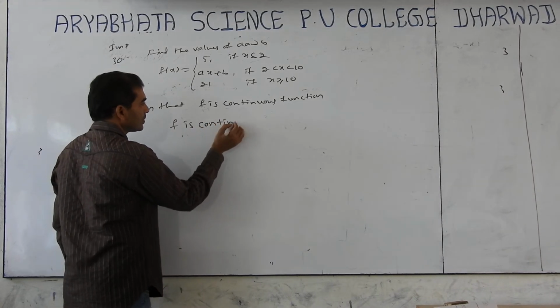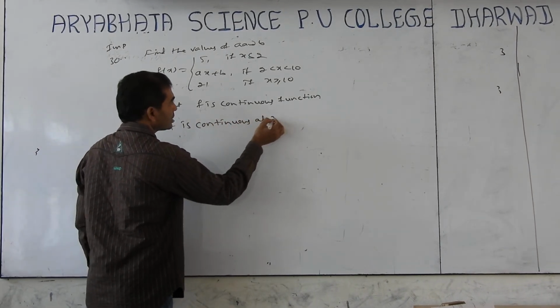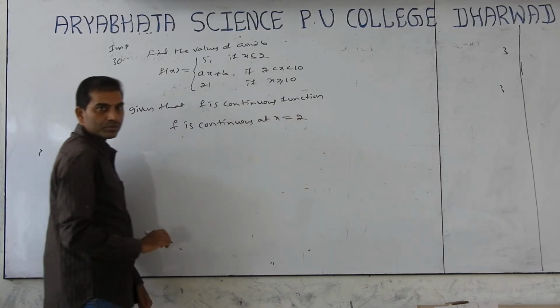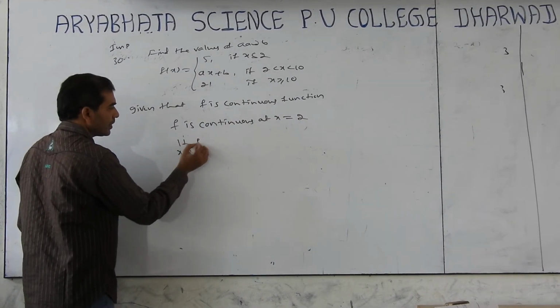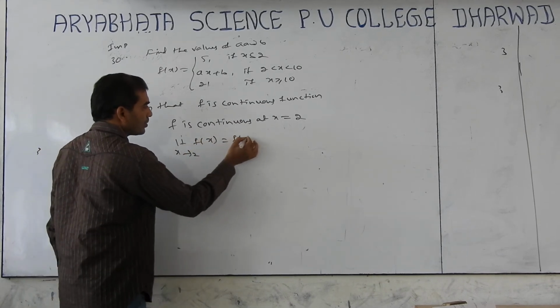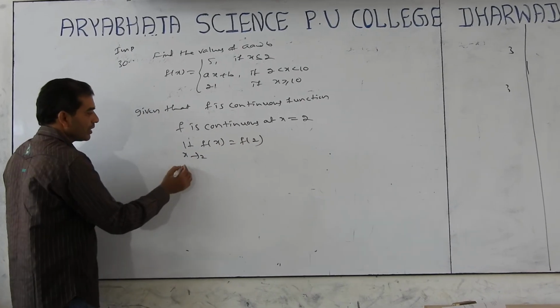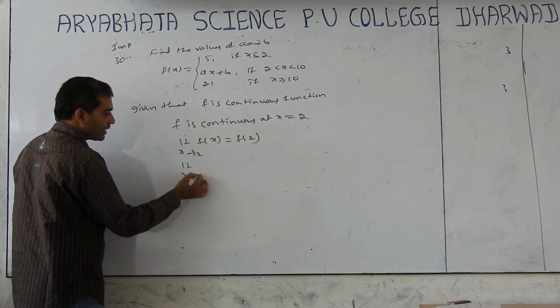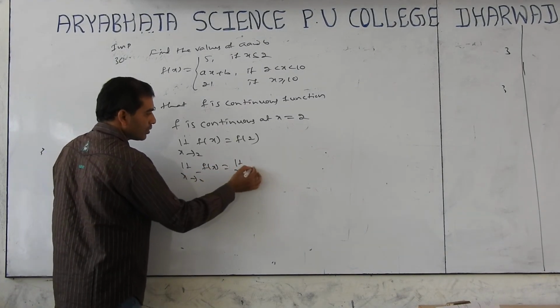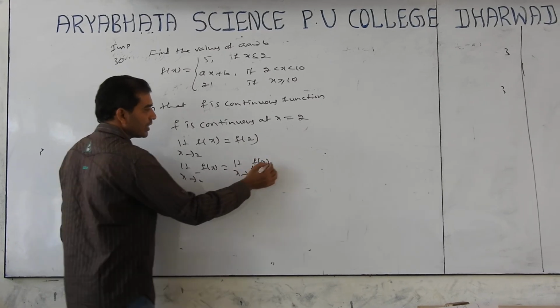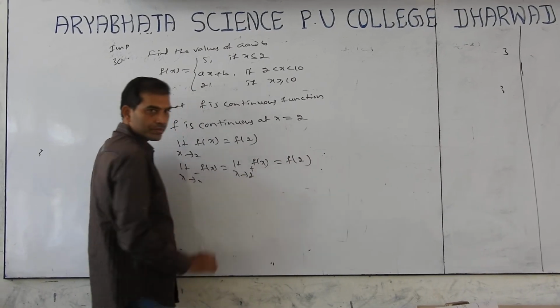f is continuous at x equal to 2. That means limit of x tends to 2 of f of x equals f of 2. Limit of x tends to 2 minus f of x, limit of x tends to 2 plus f of x, equals f of 2.